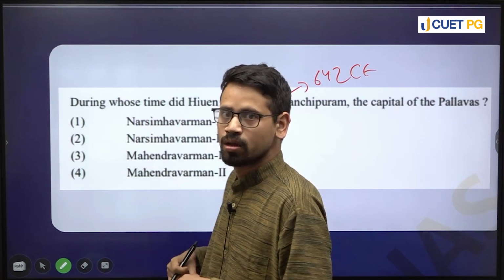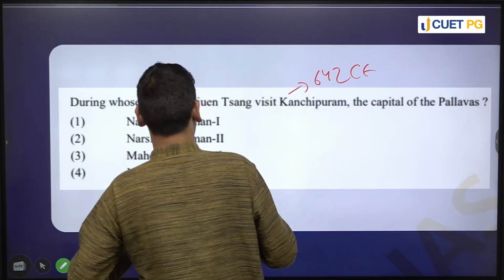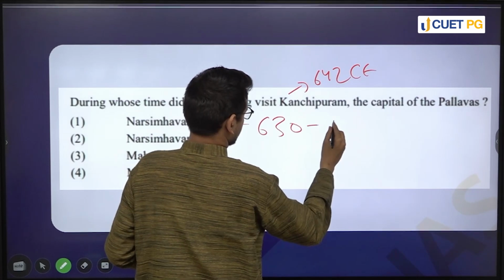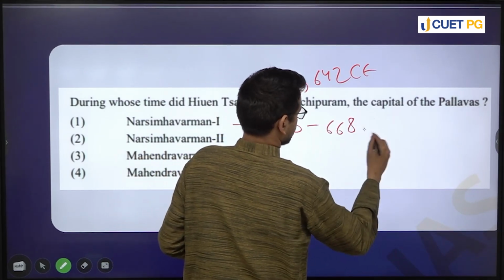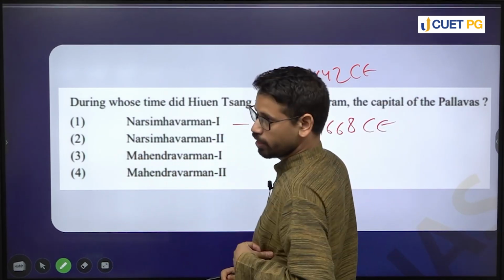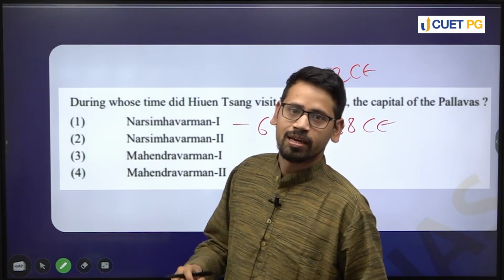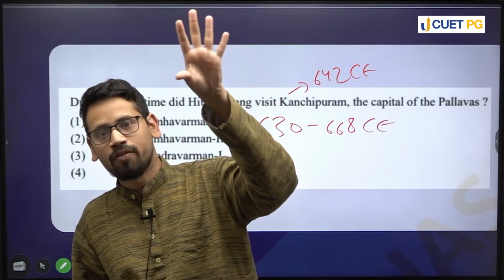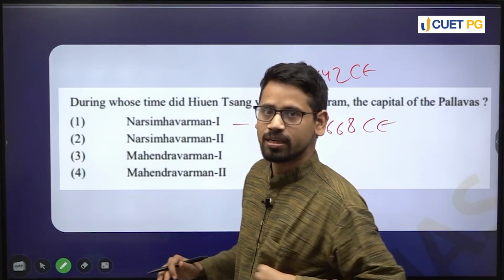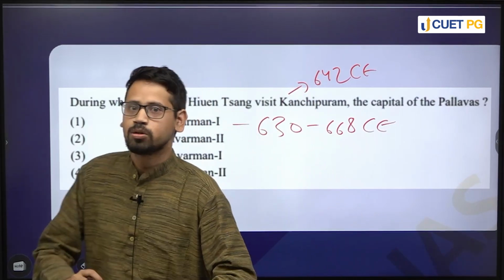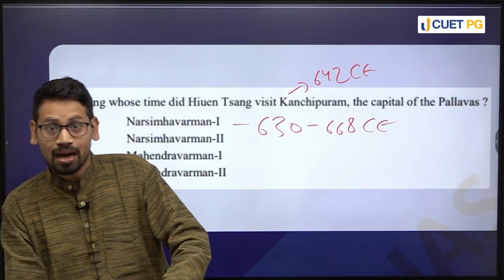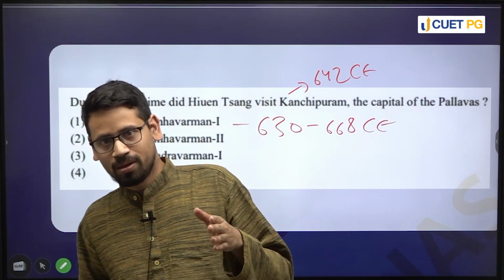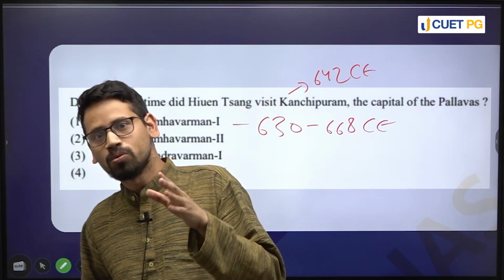Now, the time period of Narasimhavarman is, right. So, if you can see very clearly, 642 CE comes within the ambit of this dynasty, 630 to 668 CE. Now, this basically makes our answer very clear, right, as to who is the ruler.